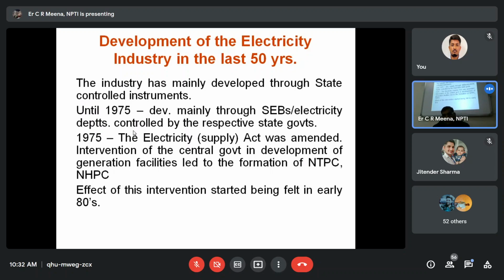But as on date there is some change: NTPC and NHPC are not limited to thermal or hydro. They can generate in any mode. NTPC initially installed a 900 megawatt project, and NHPC is also going to install a super thermal power plant in Bhopal, MP. The effect of these interventions started being felt in the early 80s.